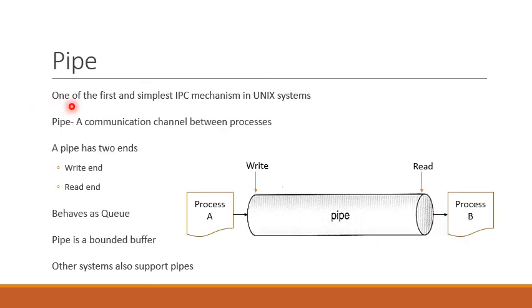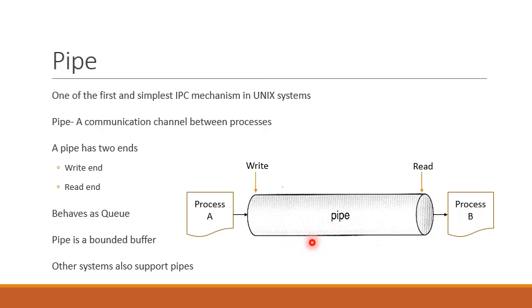A pipe is one of the first and simplest inter-process communication mechanisms available in early Unix systems. A pipe is a communication channel between processes. The processes that wish to communicate with each other can use a pipe for this purpose.